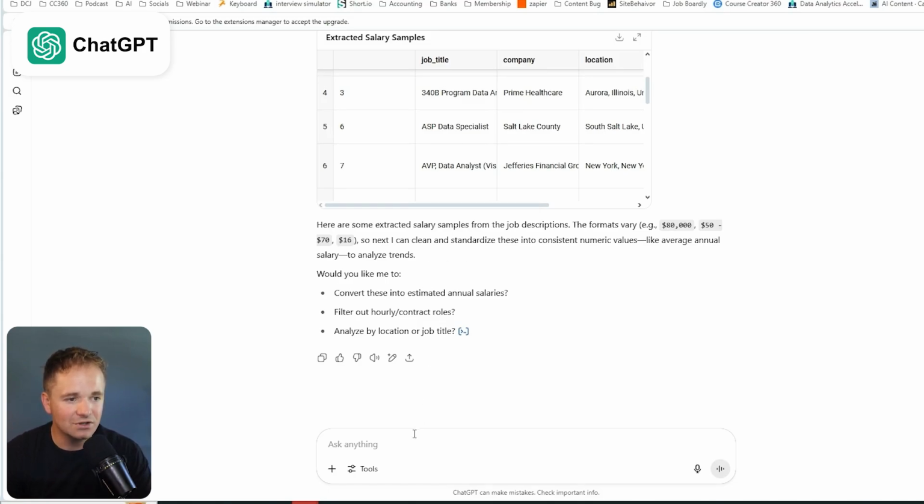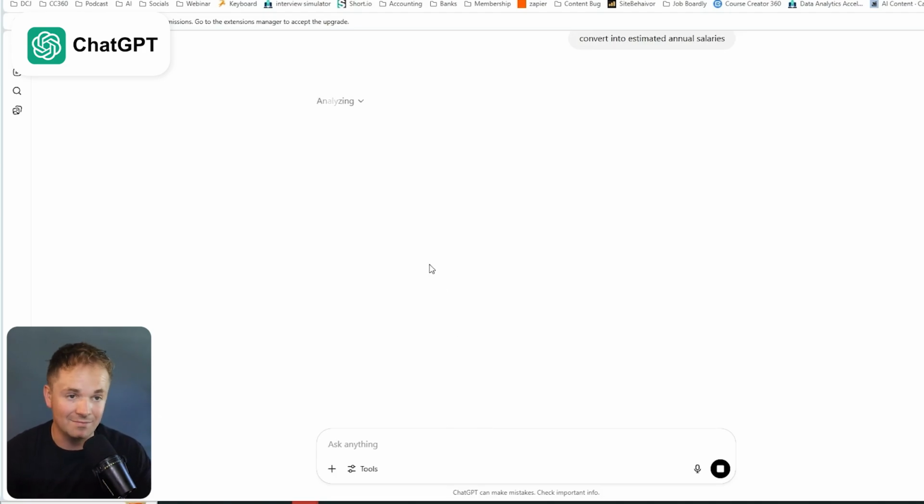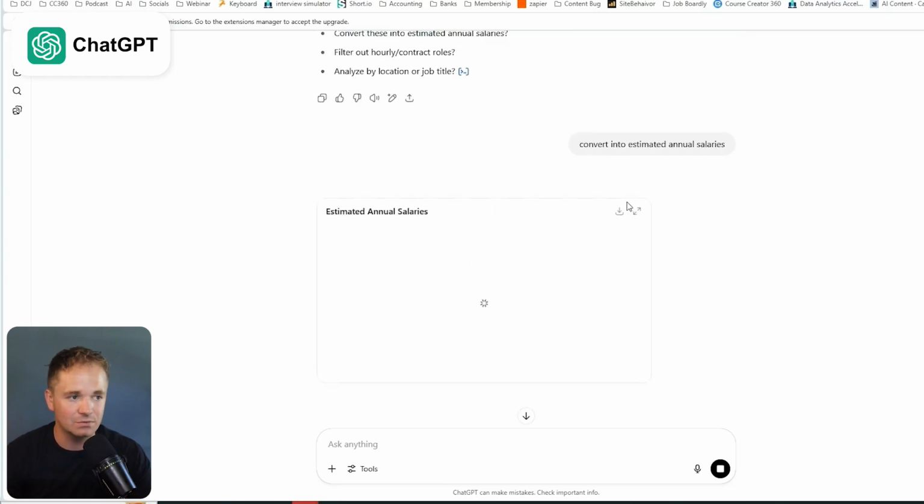Would you like me to convert these into estimated annual salaries, filter out hourly and contract roles, or analyze by job? I'd say let's do the convert into estimated annual salaries. And I'm glad that it's doing this step, even though I wish it would just do it automatically for me. In an ideal world, it would. But when I did this previously, it skipped the step and thus the analysis was really off.